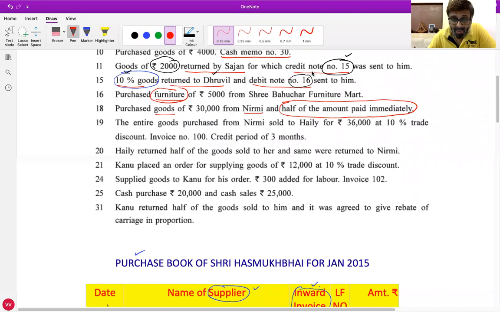Very good. The number of people raising the hands is increasing. I like that. Dhruvi from Pratap Nagar, you tell me. It will be recorded in purchase book. But half amount is paid, Dhruvi. Yeah, but we have to record full amount. Yes, correct.